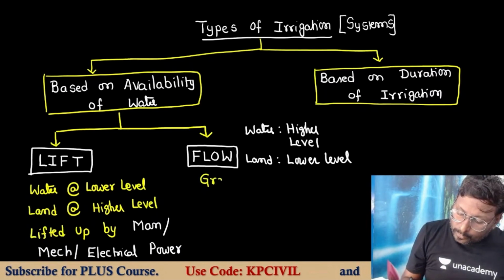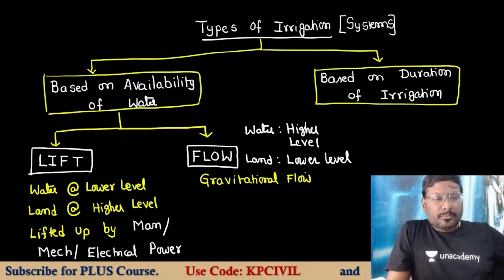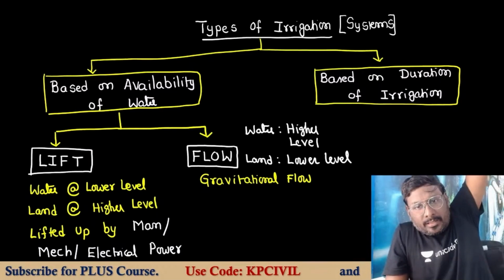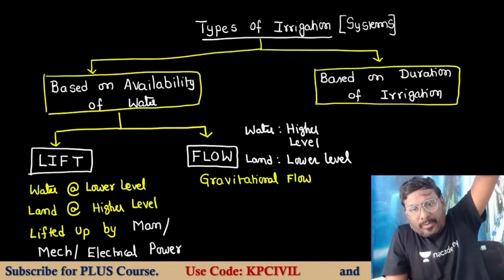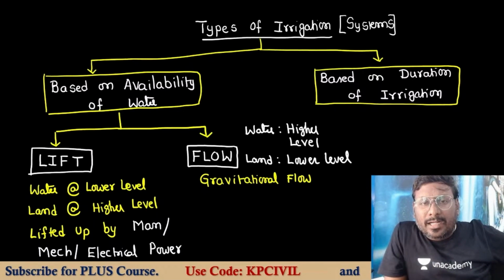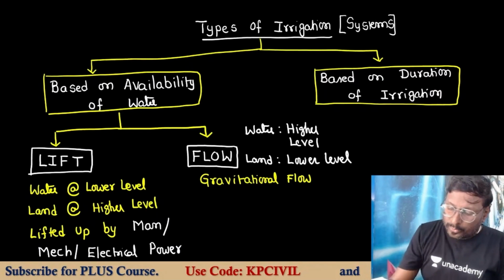Water will move under the influence of gravity. Water at higher level, land at lower level, and flow is under gravity. It is coming from top to bottom, higher level to lower level, running under the influence of gravity, gravitational flow. So again, this is differentiated into two types.